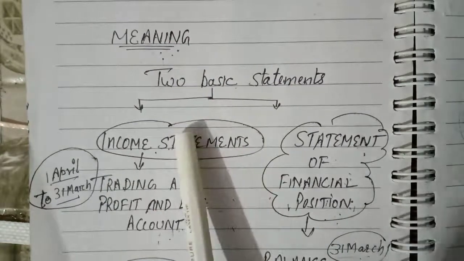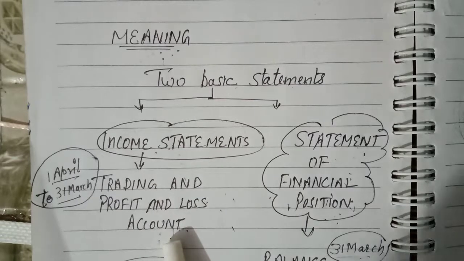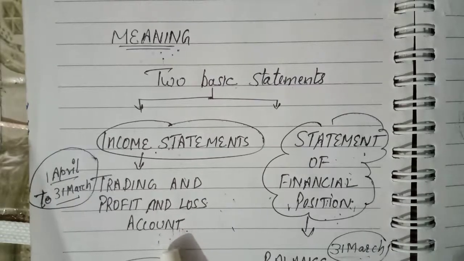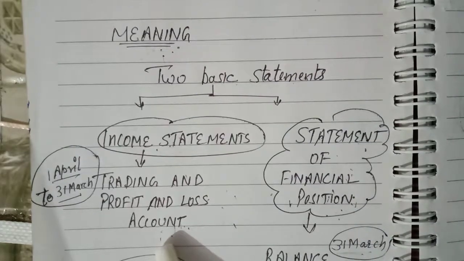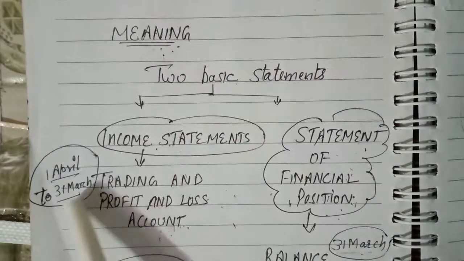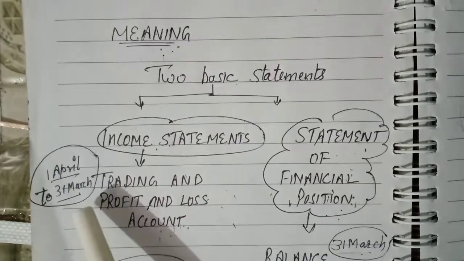Income statement, or you can call it trading and profit and loss account, shows the result of business operation during an accounting period. Accounting period means 1st April to 31st March.